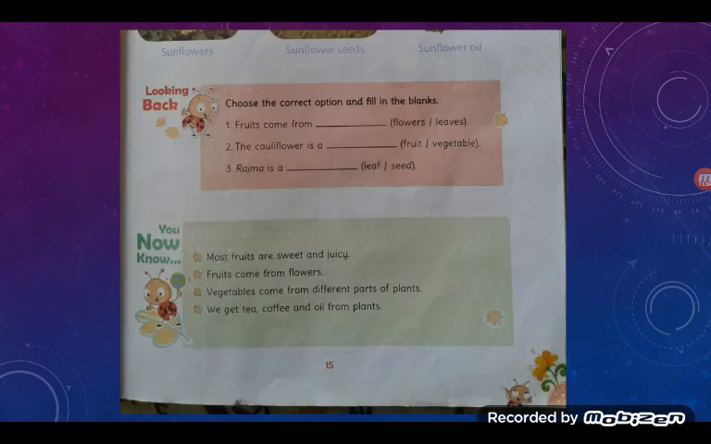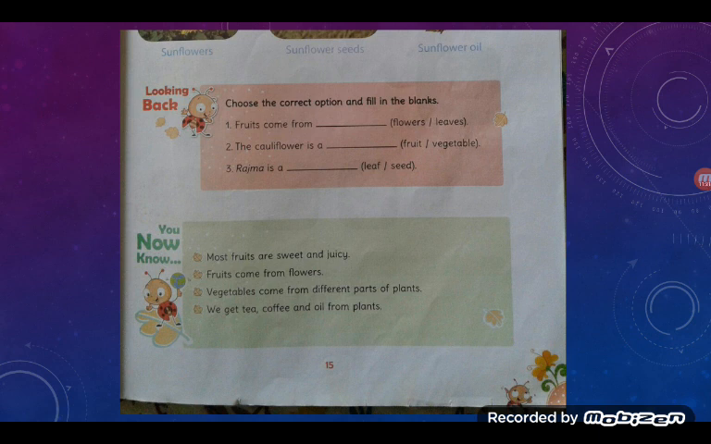Now below this there are 2 boxes. First box, what is written? Choose the correct option and fill in the blanks. Fruits come from dash, flowers or leaves. Now you know fruits come from flowers. Flowers grow into a fruit, correct?